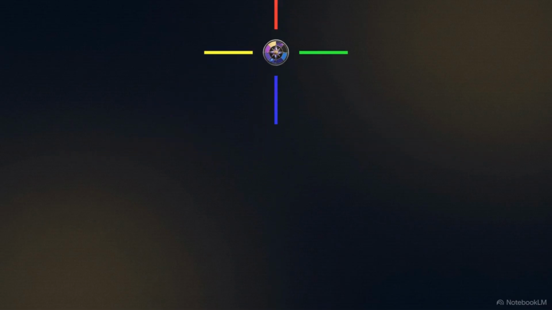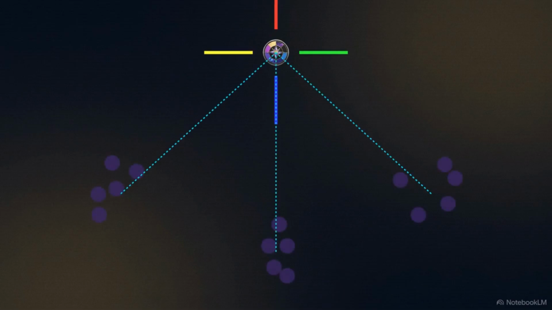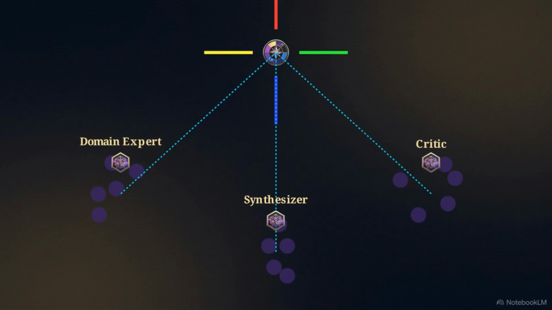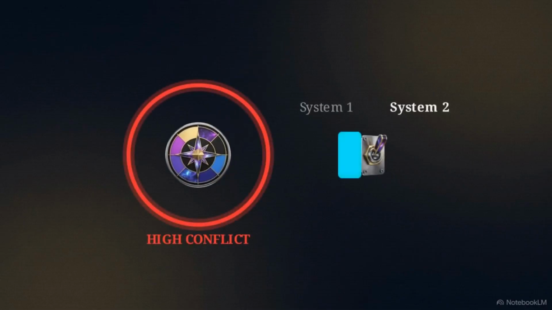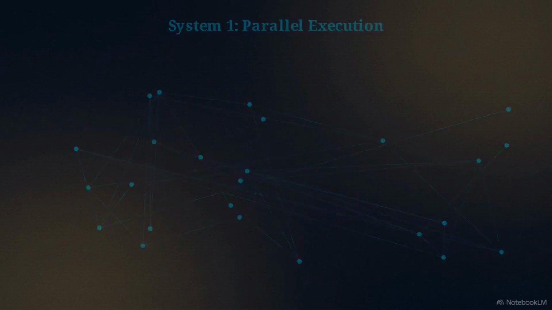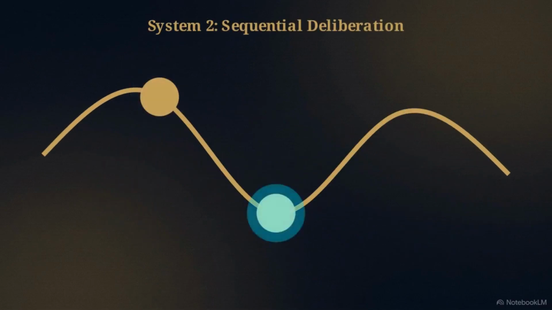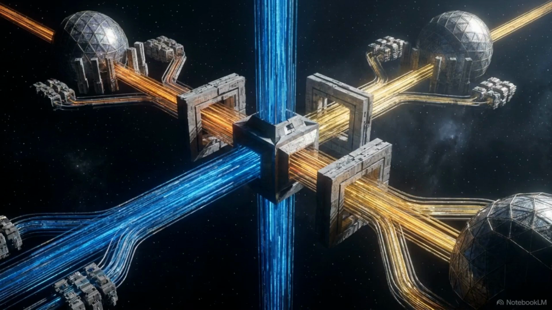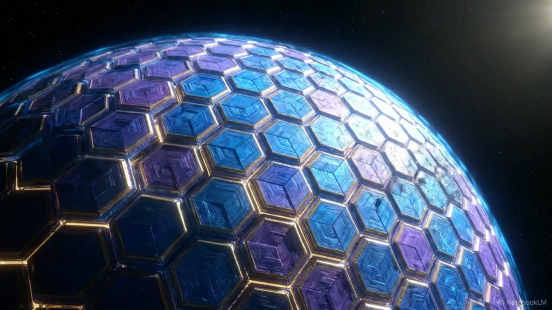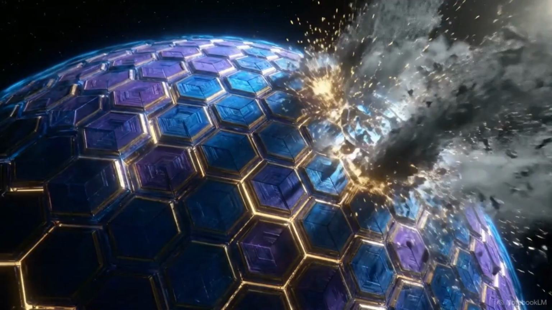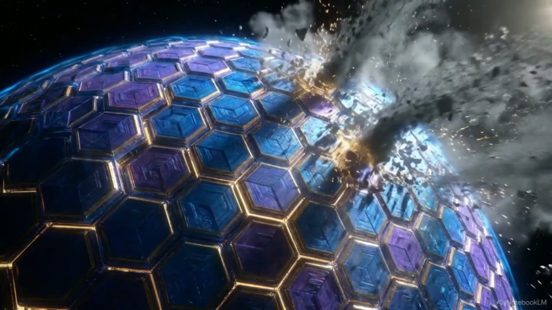Operating as a control layer, the MSV dynamically assigns specialized roles, like domain expert, critic, or synthesizer, to individual nodes within the ensemble. When aggregated MSV thresholds detect high conflict or complexity, they trigger an automatic switch. The architecture shifts from System 1, fast parallel execution, to System 2, engaging a slow, sequential, and multi-node deliberative process. The MSV elevates the system from a passive processor to an active router that adjusts its own strategy based on internal uncertainty.